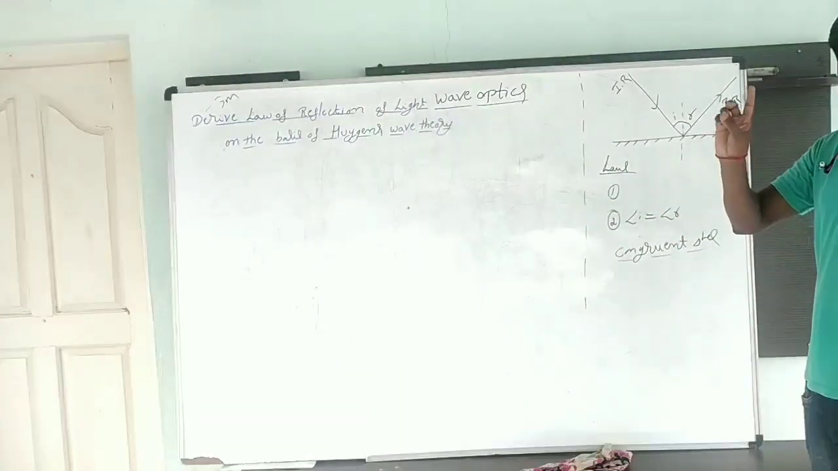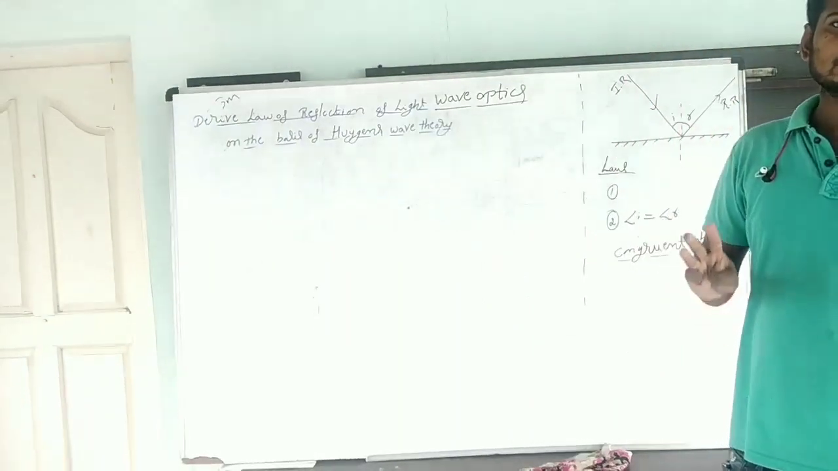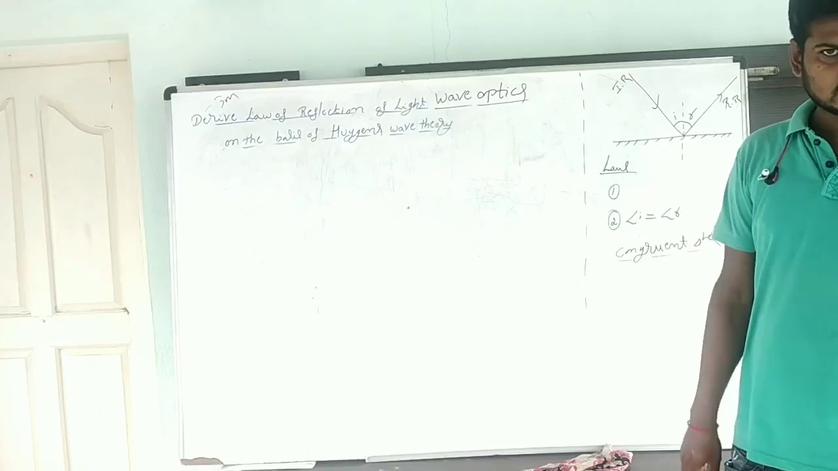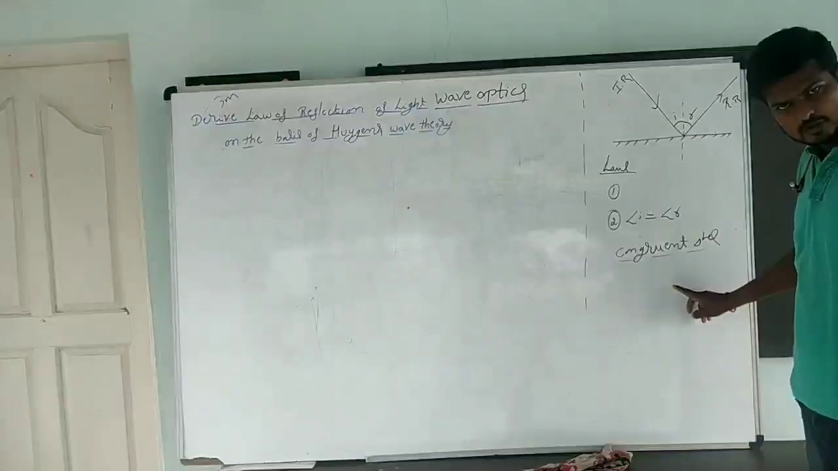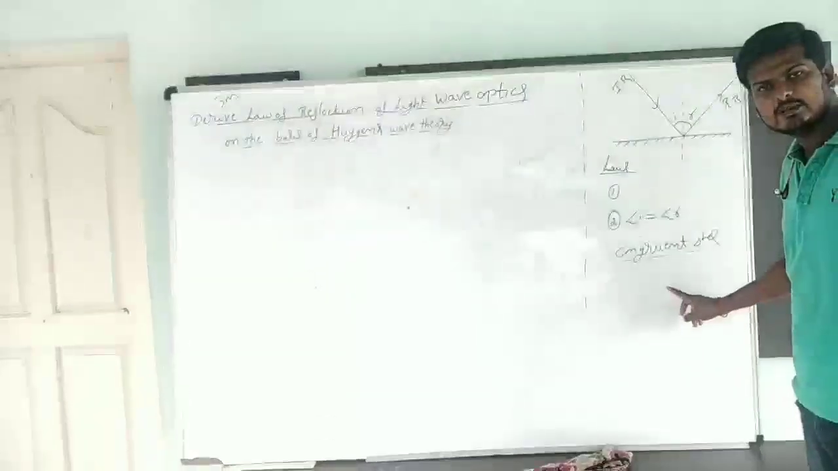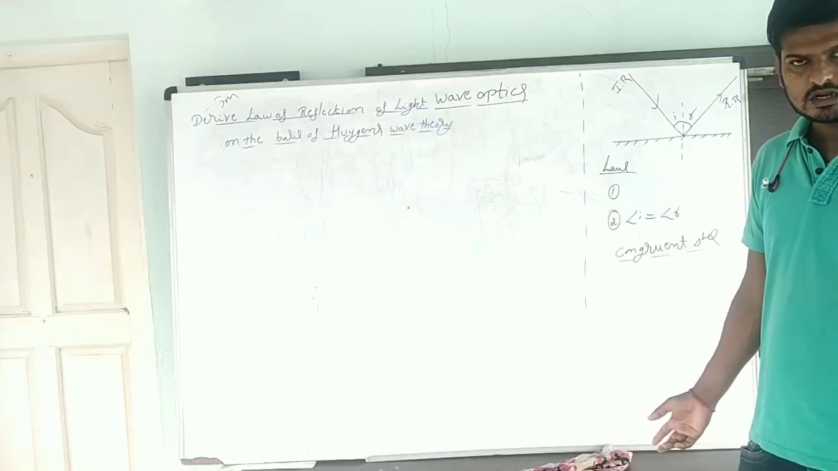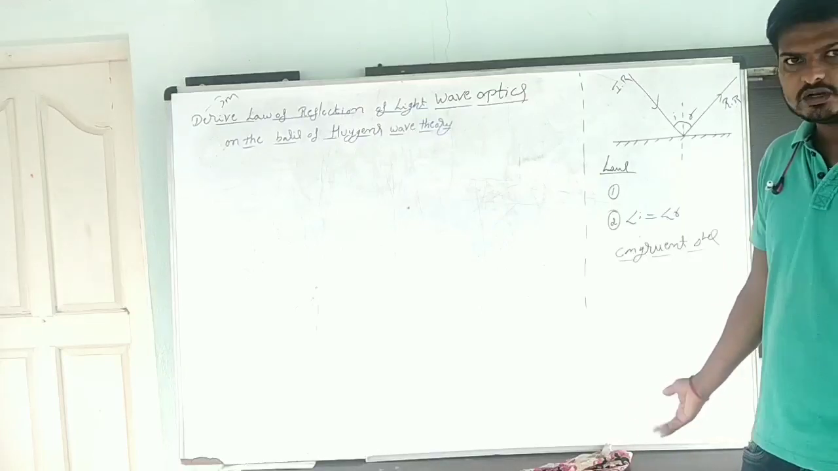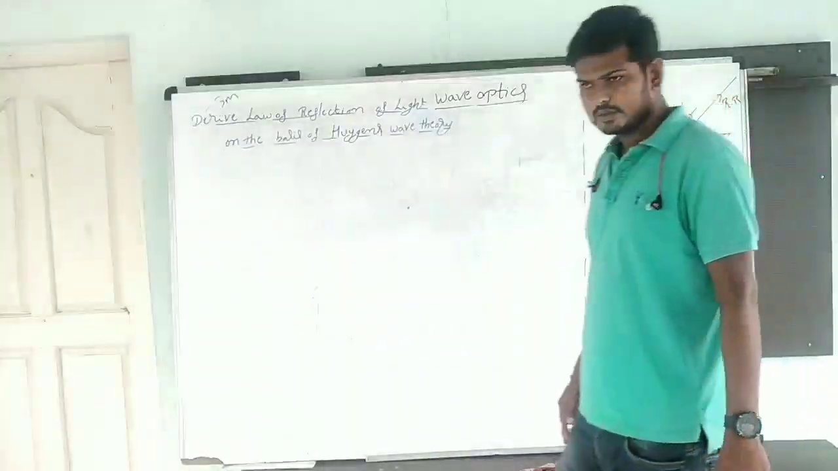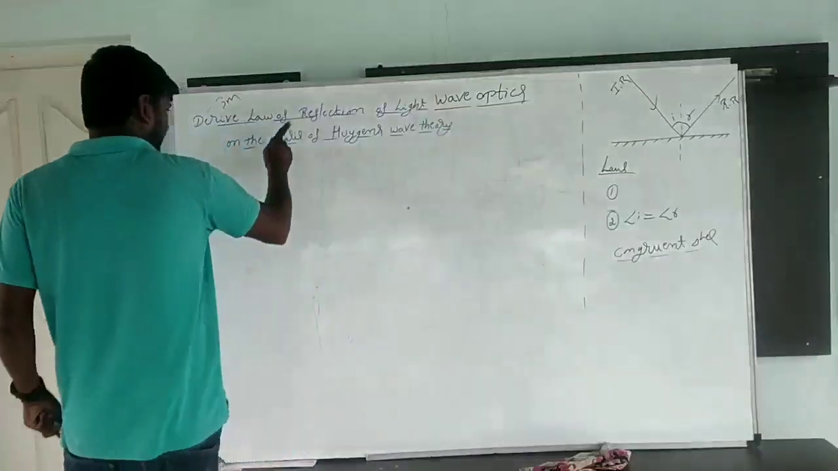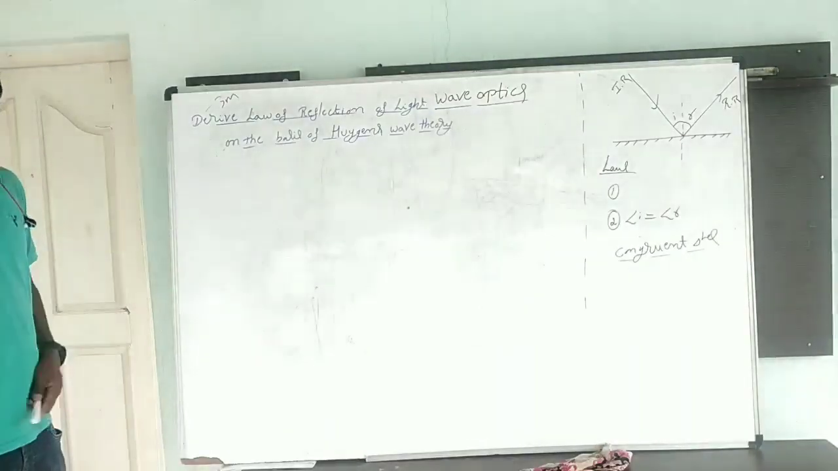Then remember Huygens principle: each and every point of the given wavefront produces secondary wavelets in all directions. The tangent drawn to the secondary waves gives the position of the new wavefront. One more point: the line perpendicular to the wavefront is called a ray of light. These things you have to remember. Now, coming to the diagrammatic part, I am going to prove it using Huygens principle.